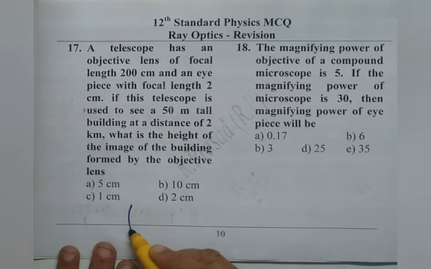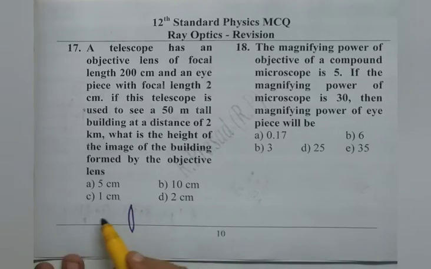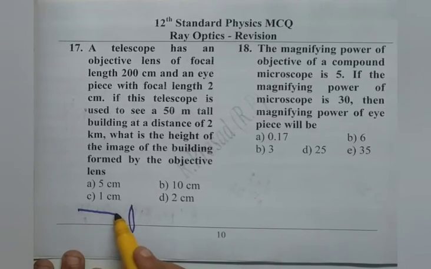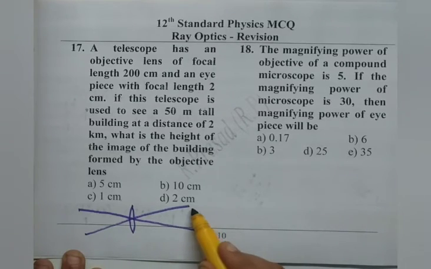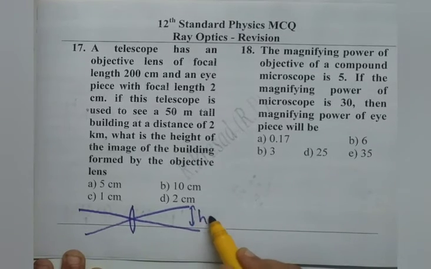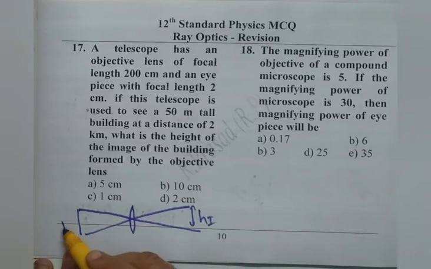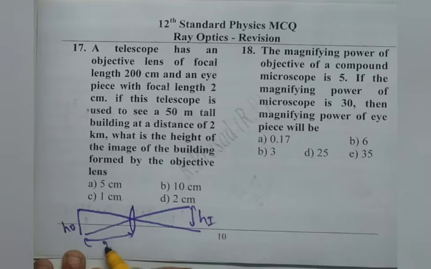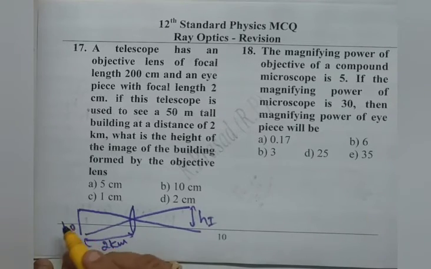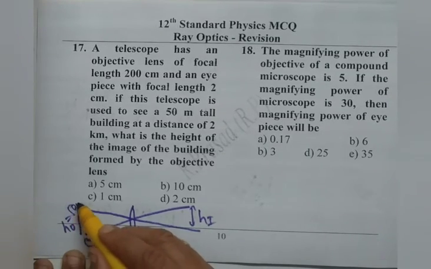We simply do it by writing a diagram like this. This is the height of the image. This is the height of the object. And it is given the object is at 2 kilometers and the height of the object is 50 meters.